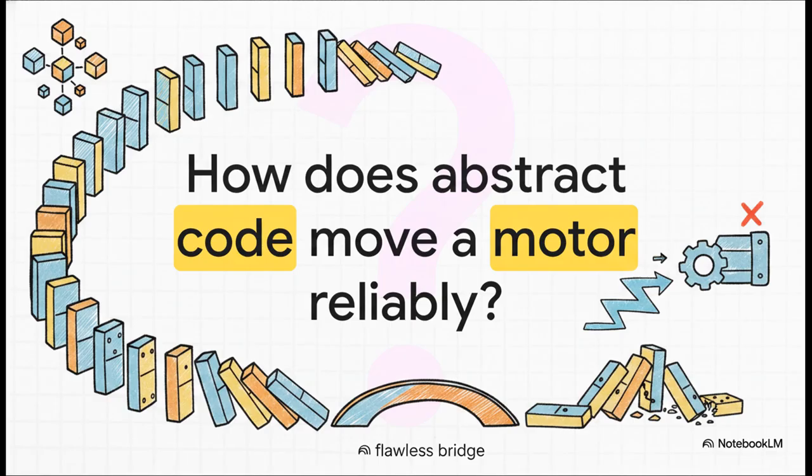Usually, developers rely on traditional event-driven programming. But when distributed ledgers try to talk to physical machines, it's kind of like setting up this massive, overly complex game of dominoes. A single delayed signal, an event firing twice, or some hardware state falling out of sync with a digital ledger, and bam, the entire sequence is ruined. The dominoes just fall apart. We absolutely needed a flawless bridge to cross this divide.